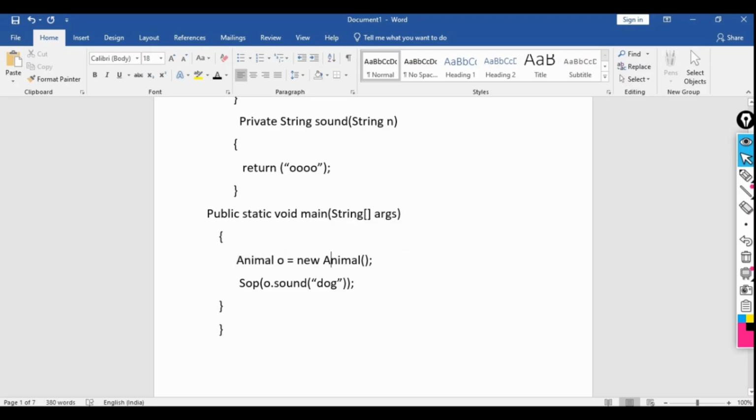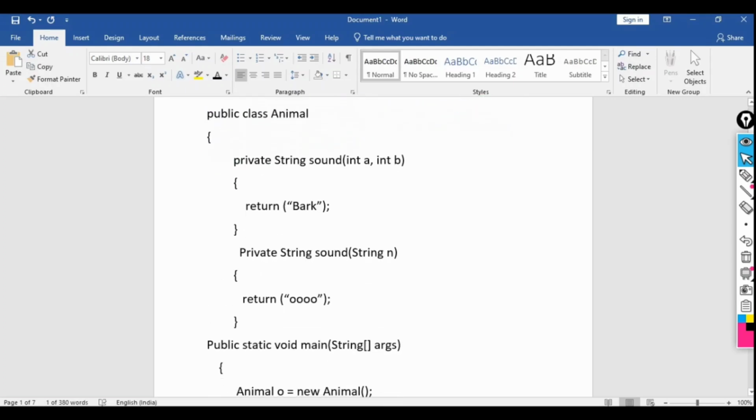Then I am printing with System.out.println, or print for Python, o.sound. This is the object of Animal and sound is the method name. That means I am calling this method and passing the argument dog.